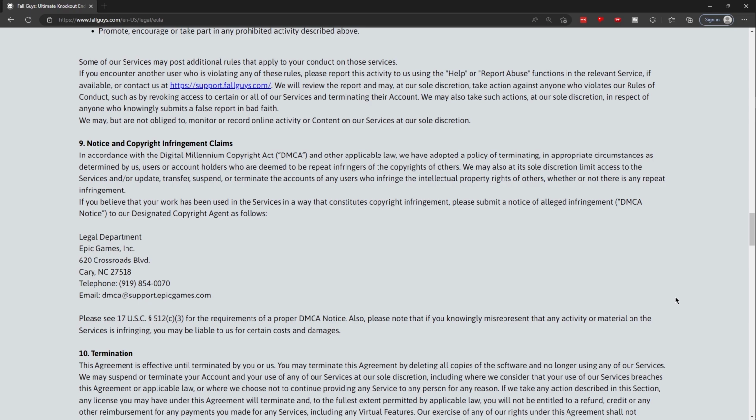https://support.fallguys.com/. We will review the report and may, at our sole discretion, take action against those who violate our rules or conduct, such as by revoking access to certain or all of our services and terminating their account. We may also take such action at our sole discretion in respect of anyone who knowingly submits a false report in bad faith. We may, but are not obliged to, monitor or record online activity or content on our services at our sole discretion.